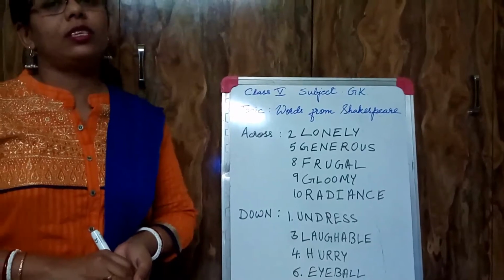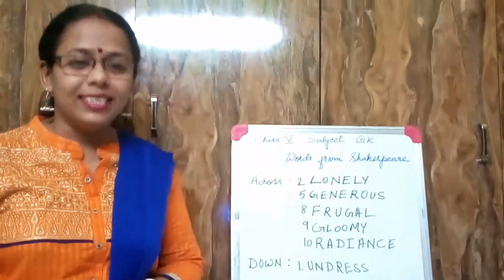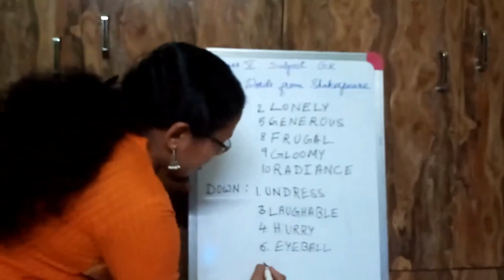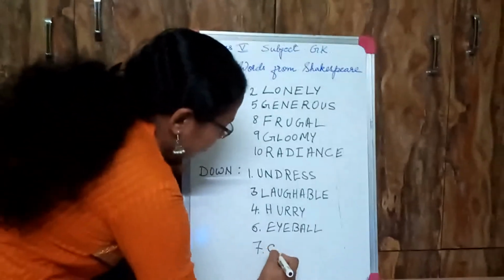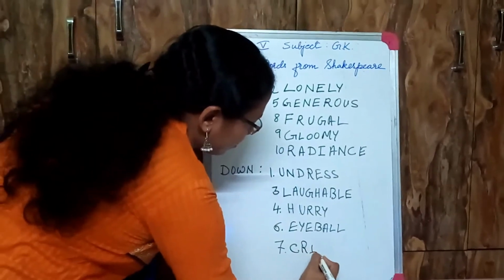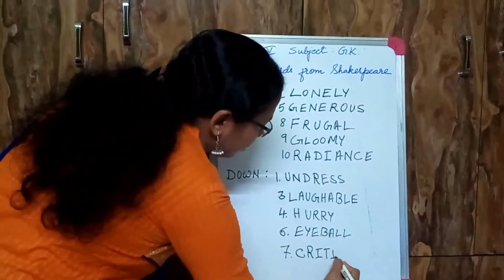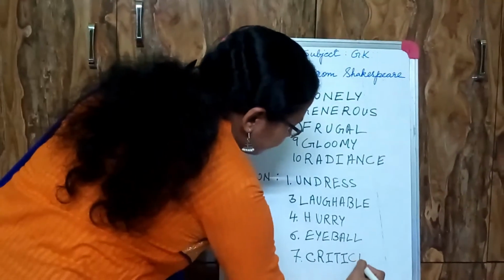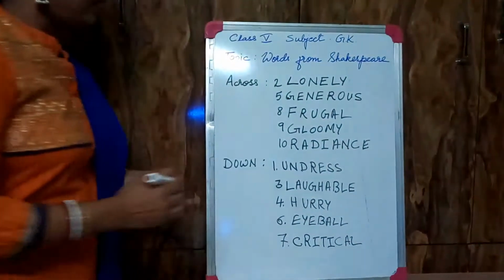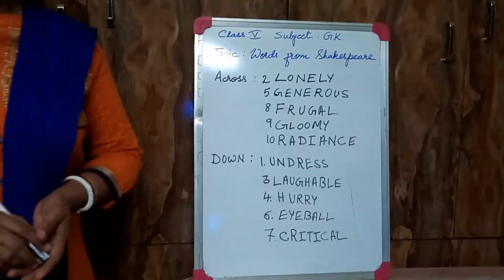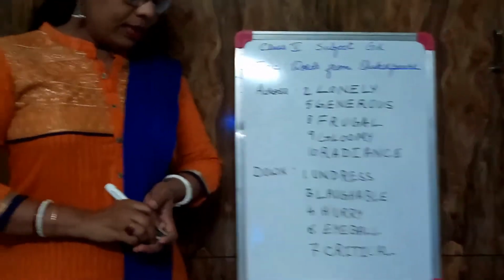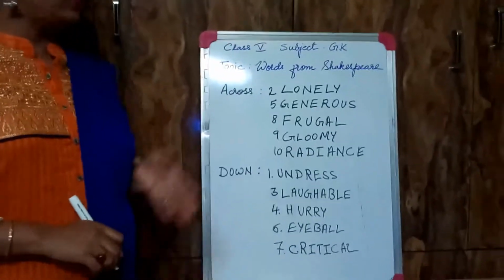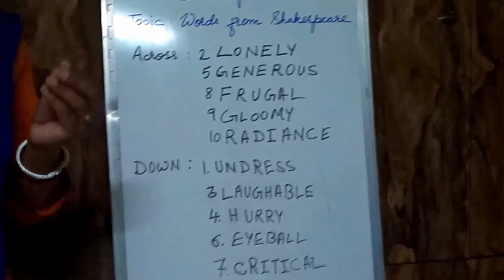So it's critical. Now we usually use this word critical, and it has been given by Shakespeare. So these were the words which were expressed, or we can say invented, by him.